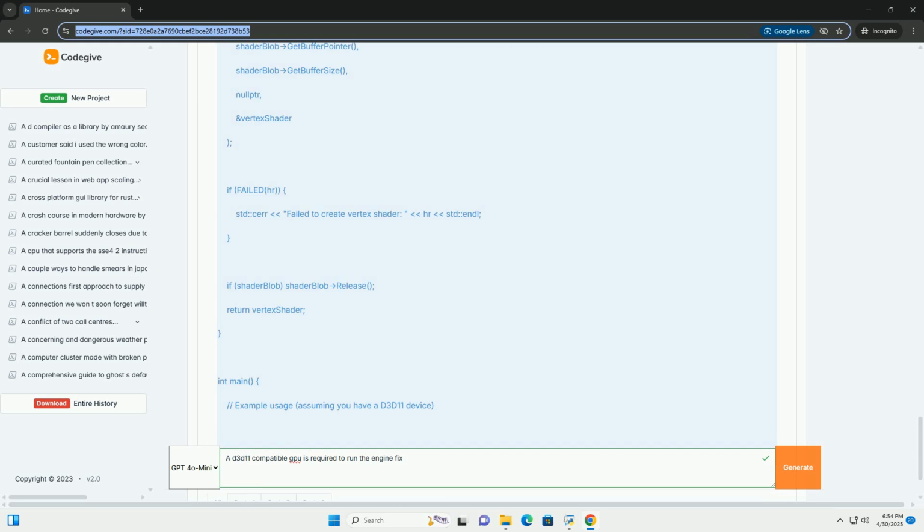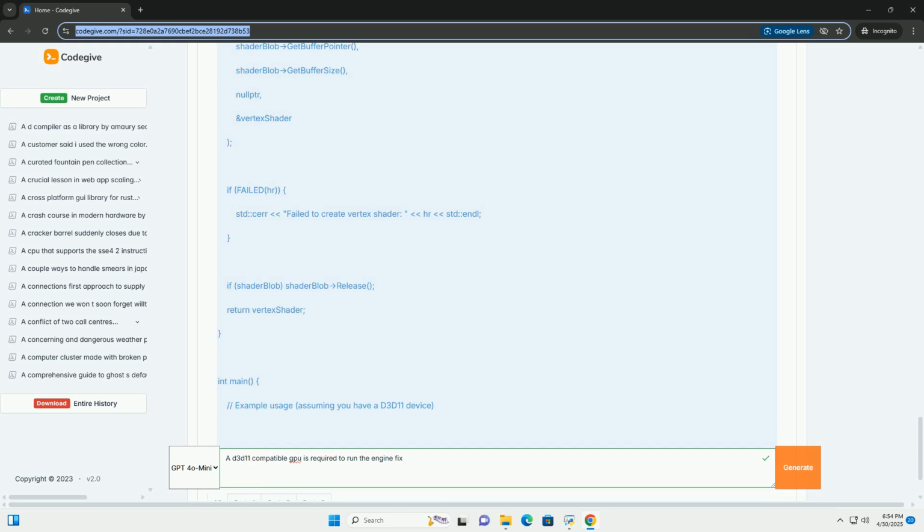3. How to check your GPU's D3D11 compatibility. 1. Check GPU specifications. The easiest way is to consult your GPU's specifications. Search for your GPU model online, for example, NVIDIA GeForce RTX 3080 specifications. Look for the DirectX support section. It should explicitly state DirectX 11 or DirectX 11.x or higher. Modern GPUs generally support much more recent versions of DirectX: 12, 12.1, 12 Ultimate.